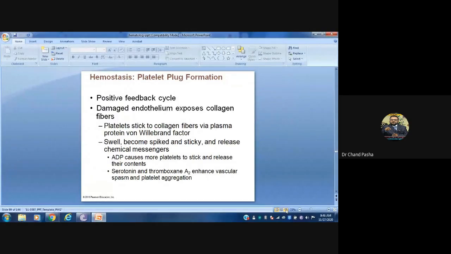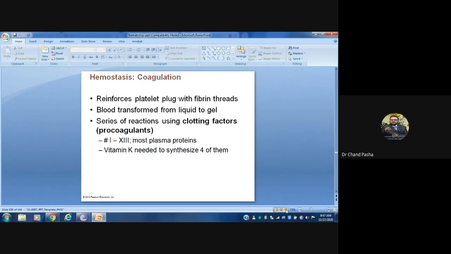That is happening because of damage to the endothelium, which exposes the collagen fibers. Platelets stick to the collagen fibers via plasma protein, swell, become spiked and sticky, and release chemical messengers. ADP and serotonin are released there. Then the platelet plug is reinforced with fibrin threads, and blood is transformed from liquid to gel through a series of reactions in the clotting process.